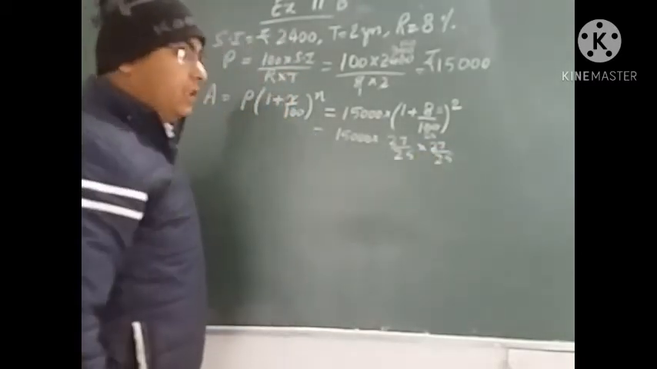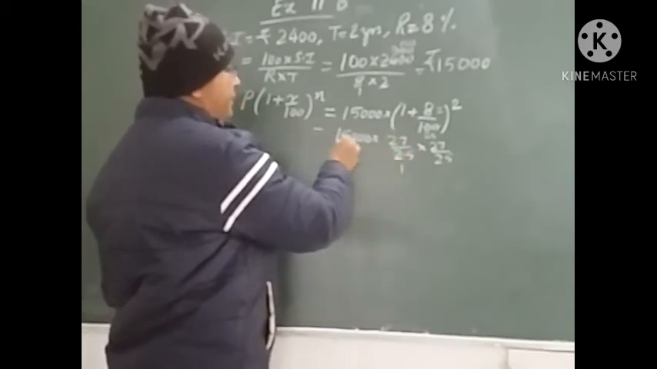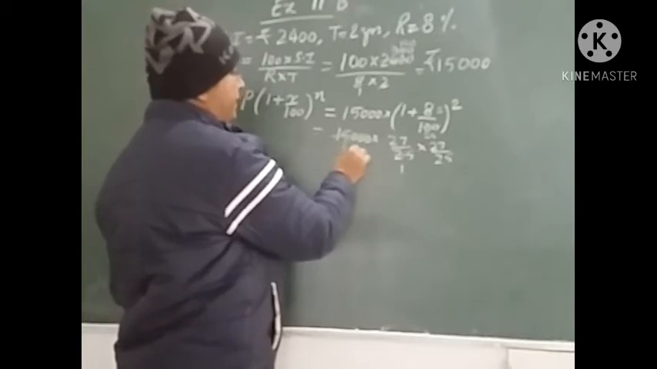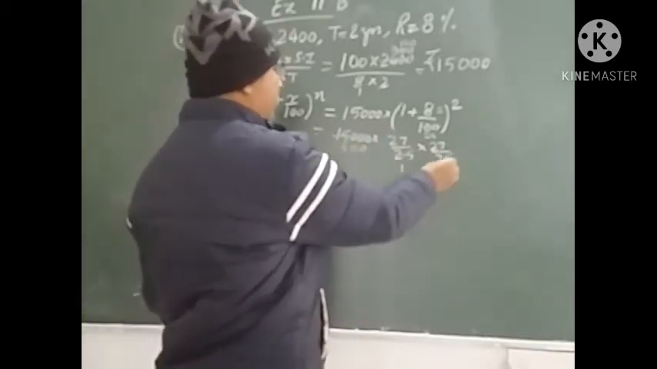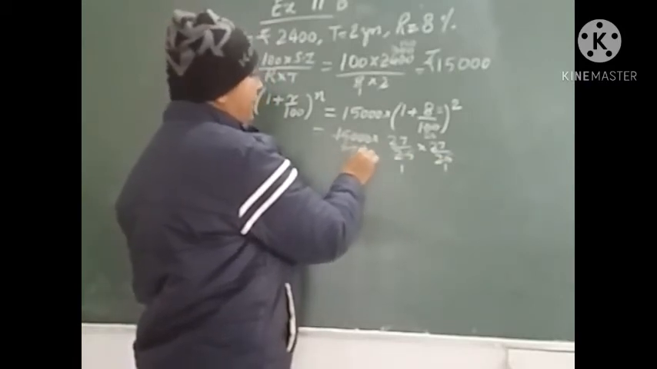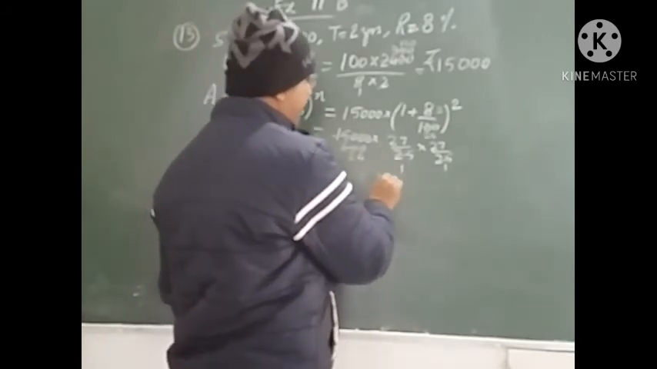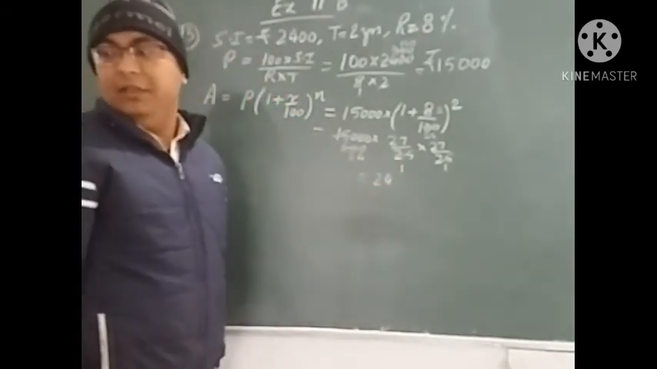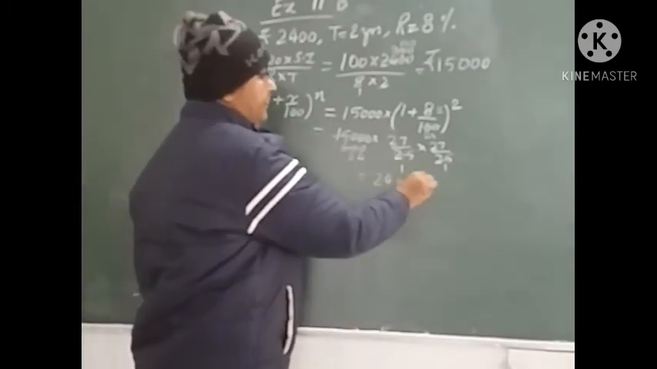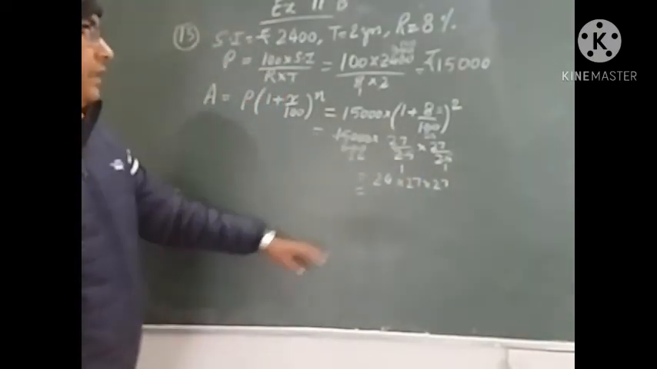Okay. Now let us reduce. 25 ones are 25, 25 sixes are 150. 600 will be left. Again by 25. 25 twos are 50. 25 fours are 100. So 24 into 27 into 27.